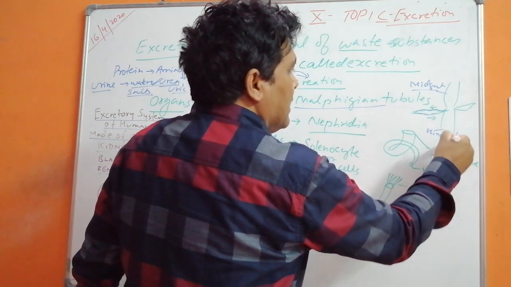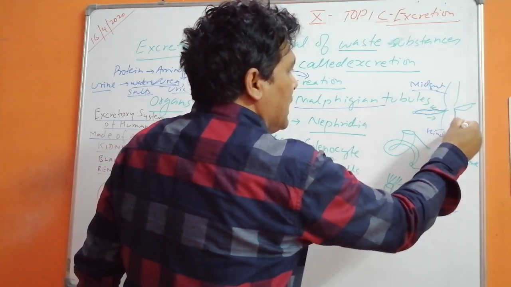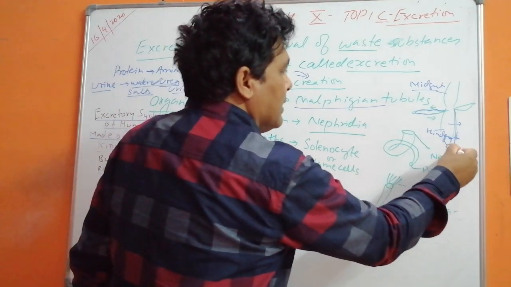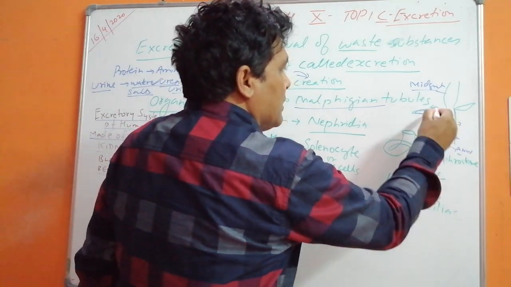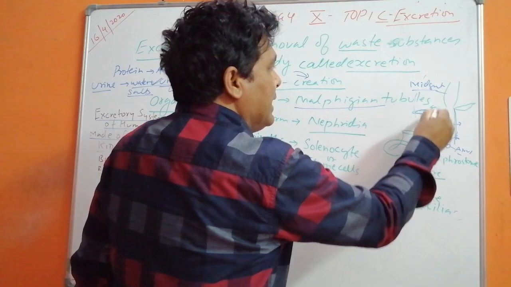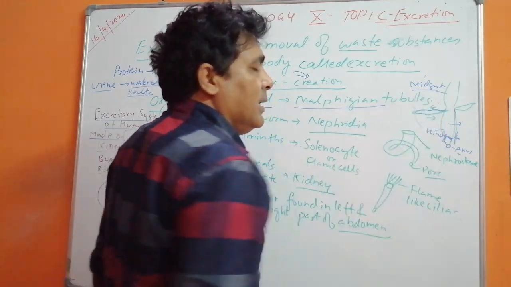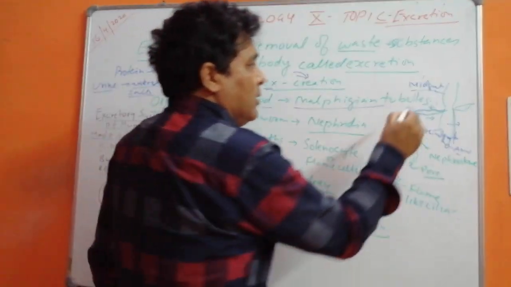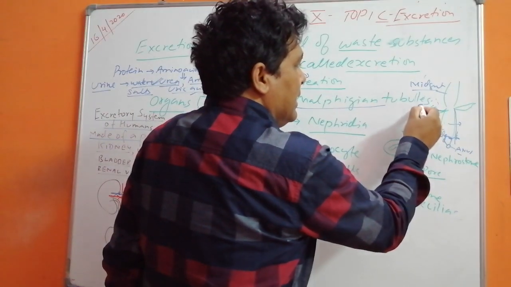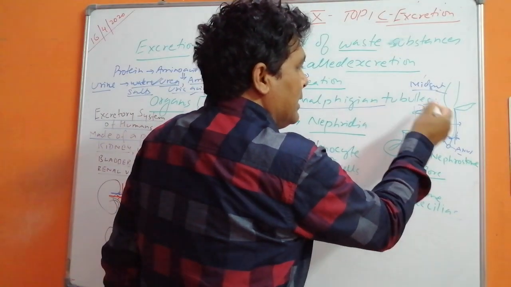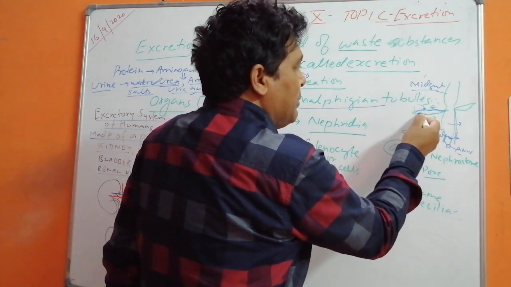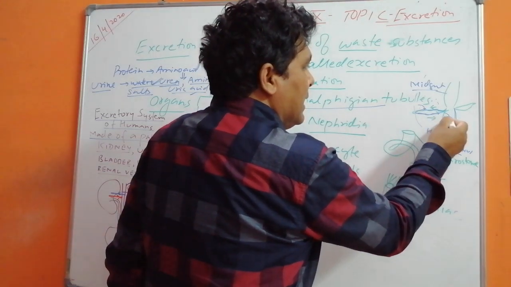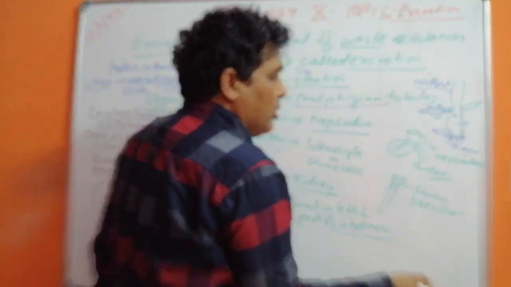The hindgut is the last part of the intestine and this is the anus. This is the body cavity. The blood is filled here, and the substances which are not required are put inside the Malpighian tubules, they go back and are released and then thrown out of the body.